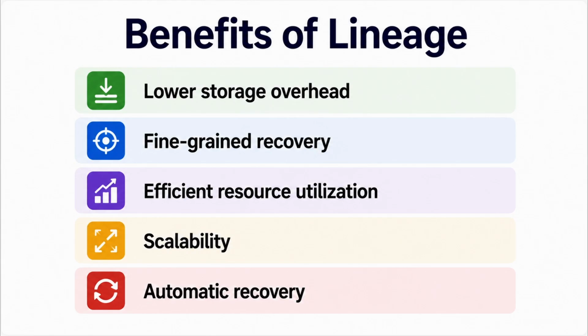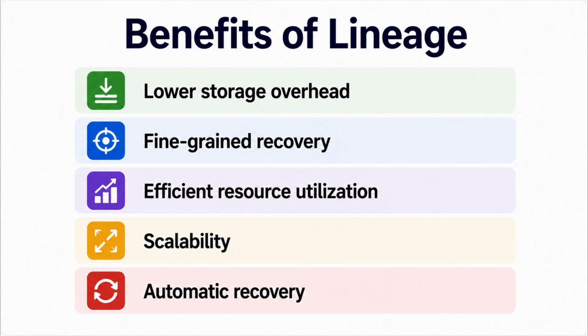Third, efficient resource utilization, because Spark isn't constantly maintaining unnecessary copies of intermediate results. Fourth, scalability. This model works well as Spark scales across large distributed workloads. And finally, automatic recovery. Spark handles all of this without manual intervention.